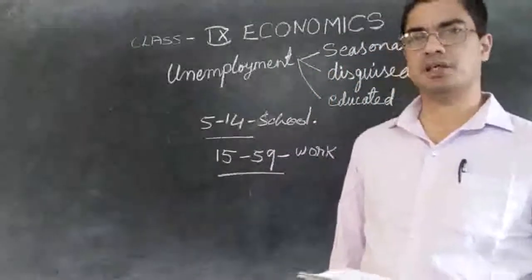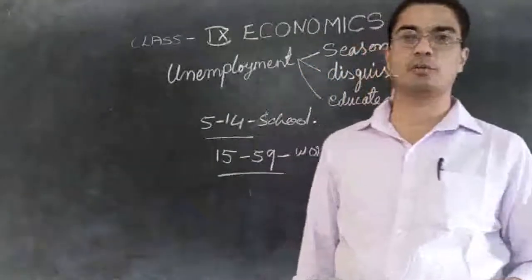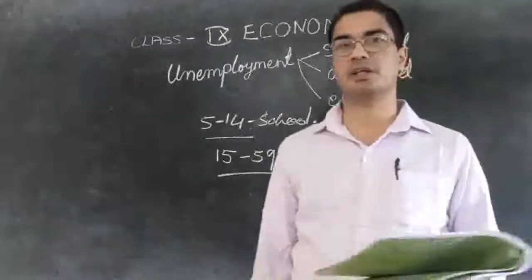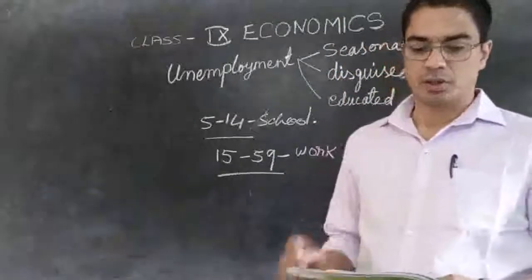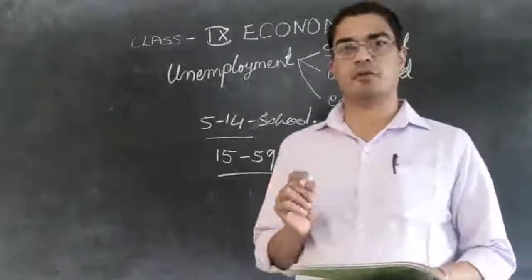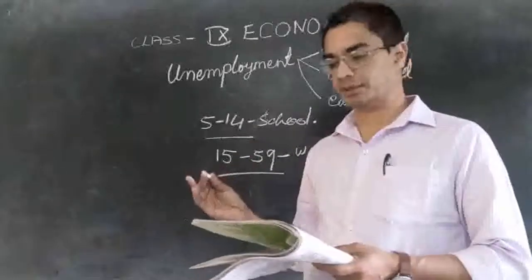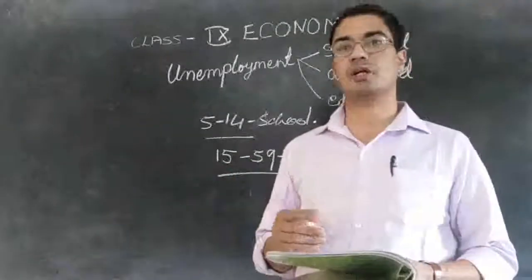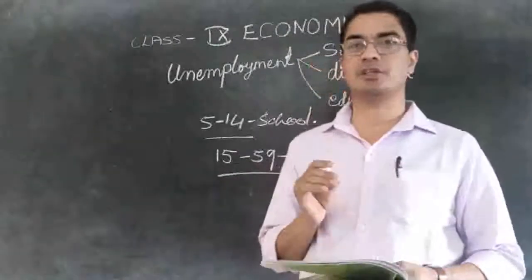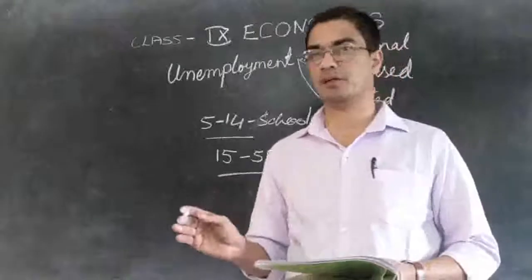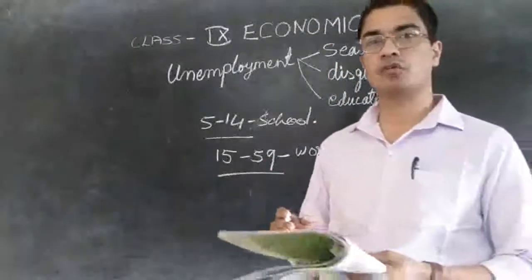So in India, we can say there are different types of unemployment. I hope you remember that we had mentioned in previous classes as well that in the rural area we will find some kind of unemployment, in the urban area we will find some other unemployment, and so on. There are different varieties of unemployment because the situation is not the same throughout India. We have a lot of village areas, rural areas, and a lot of urban areas.